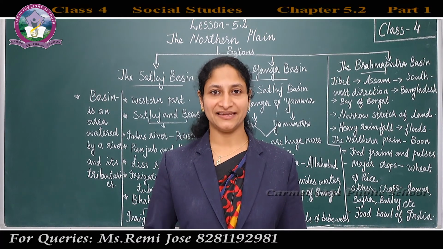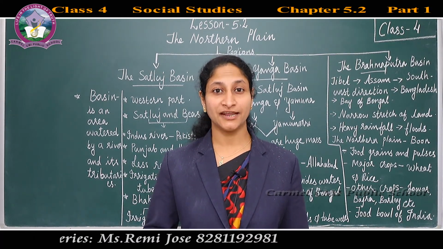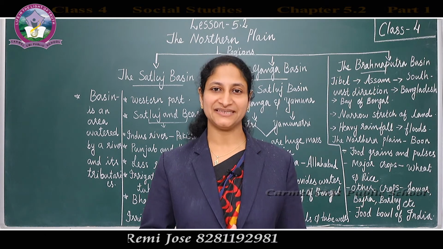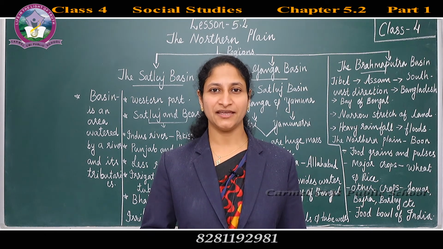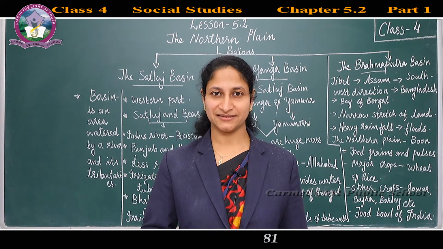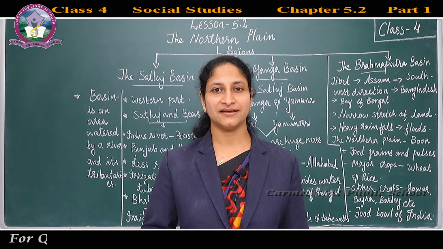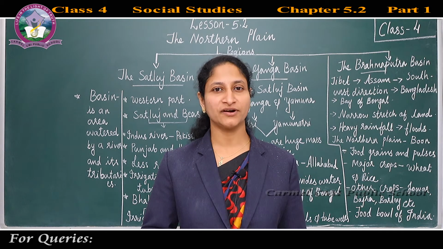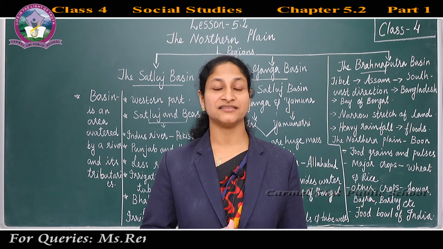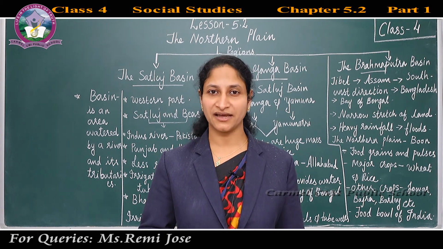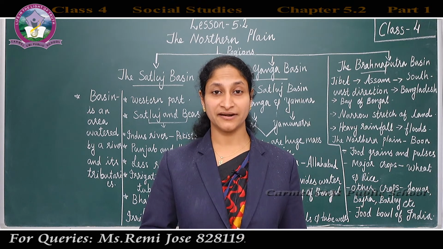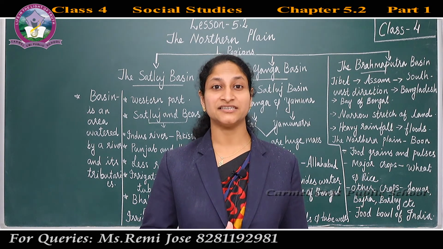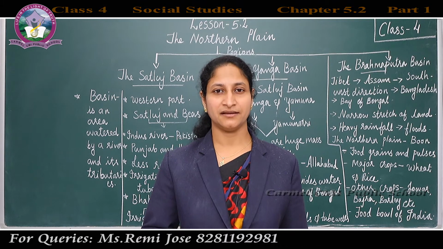The Northern Plain is divided into three regions or three basins. Let's see which are the basins. The first one is the Satluj basin, the second one is the Ganga basin, and the third one is the Brahmaputra basin. Children, let us understand the term basin.